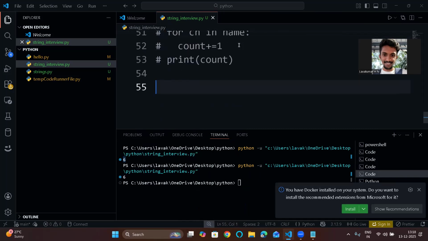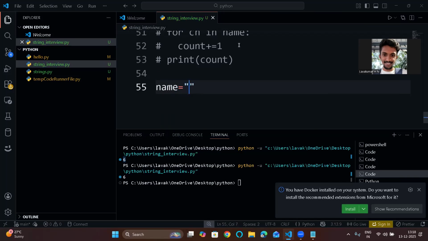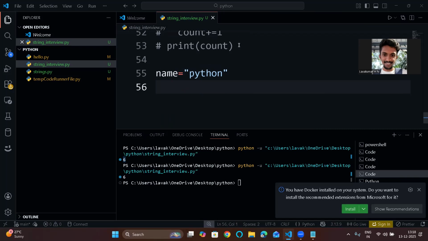Okay, frequency of a character in a string. Let's take name equal to Python. Guys, please don't get bored because I'm taking Python as a variable every time. Basically you need to count the frequency. Frequency is nothing but how many times a character is repeated.